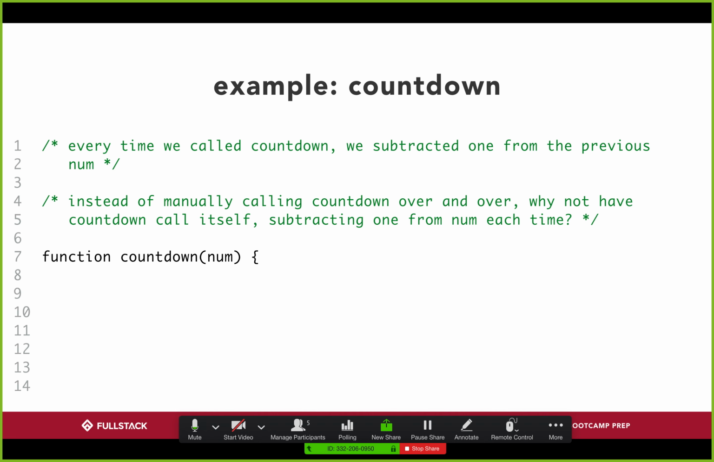And so here on line 7, I have a function called countdown. I pass in a num. And on line 8, I console log out the num. And then when I'm done with that, I actually call countdown again, except now I'm passing in num minus 1.